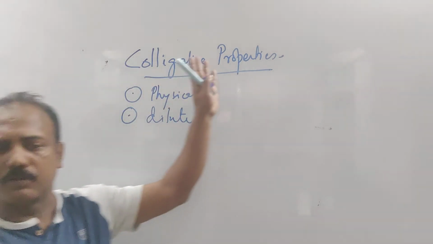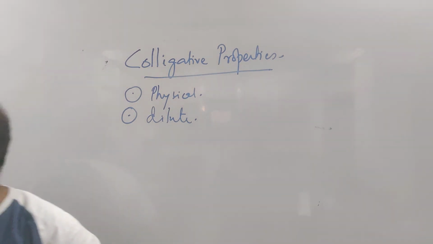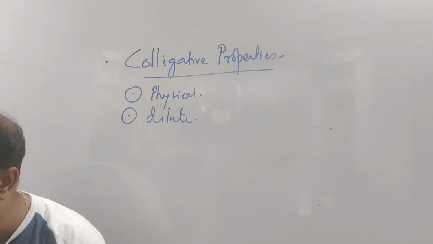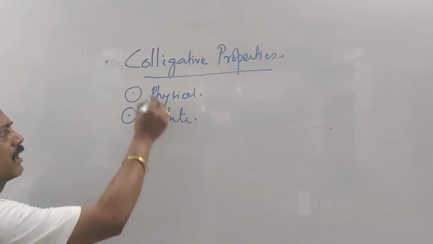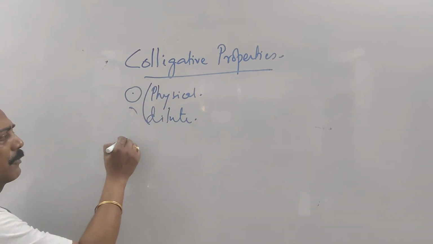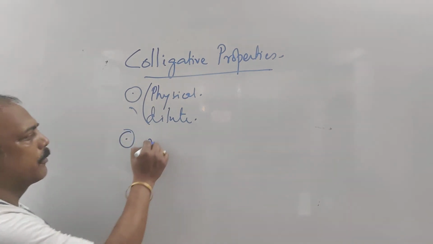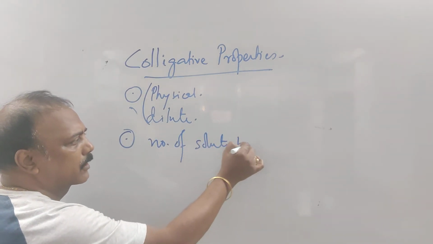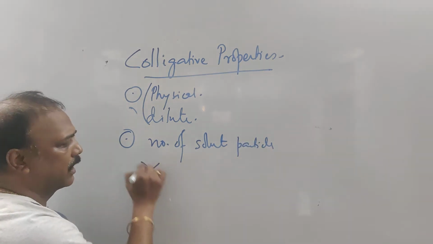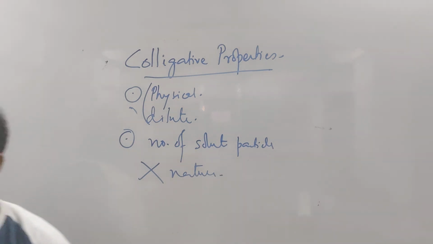So what are colligative properties? Colligative properties are nothing but certain physical properties of the solution of non-volatile solute, which are actually the properties of the dilute solution, and which depend on the number of solute particles, not on the nature.